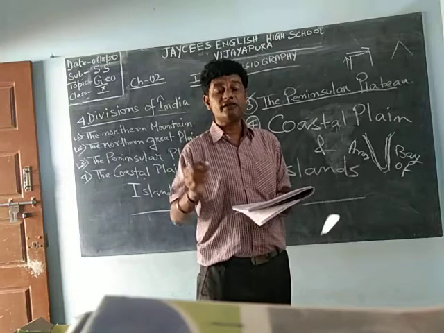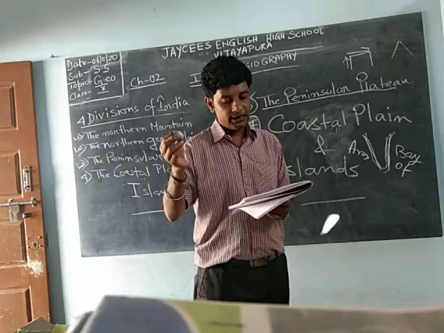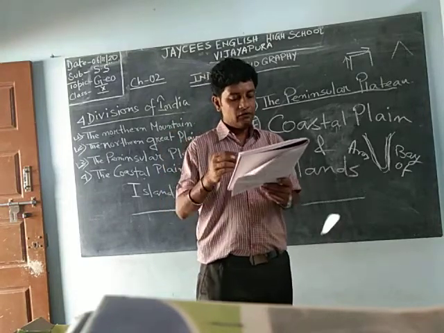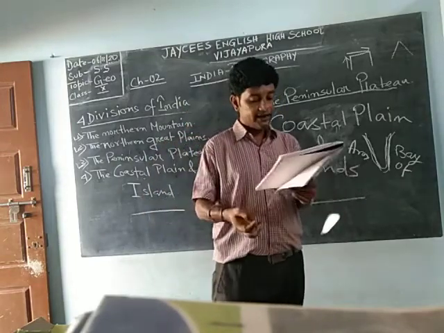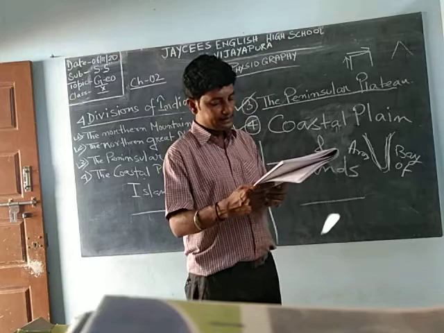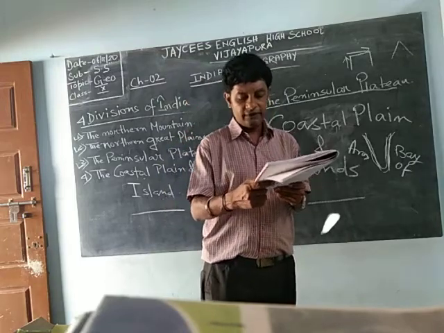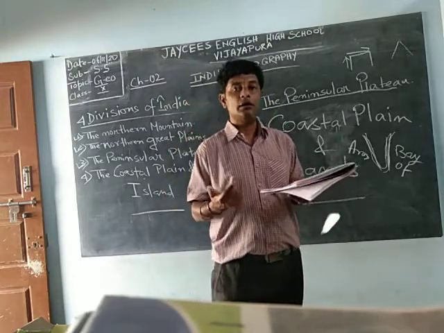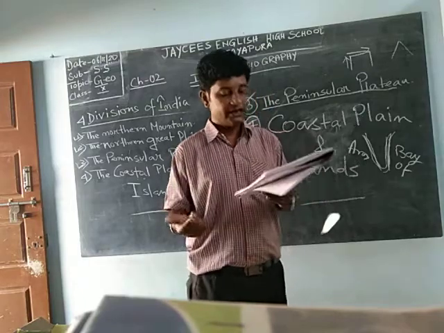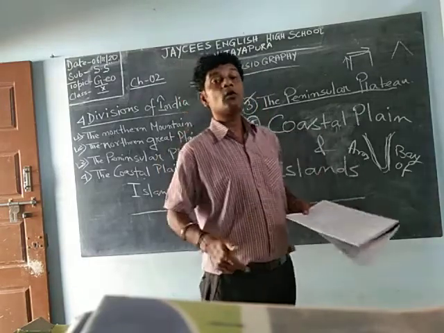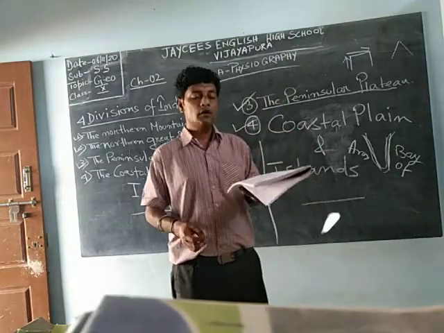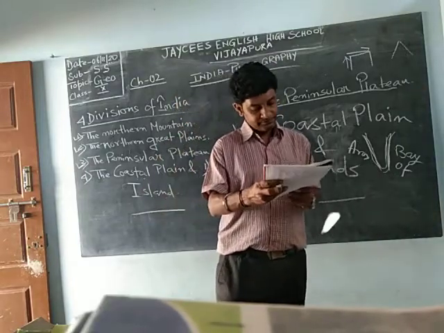Western coastal plain, it was divided into Konkan coast, Karnataka coast, and Malabar coast. Now we will see how this eastern coastal plain is divided. It is divided into two parts. Northern Sirkar, which lies to the north of river Krishna. Krishna river, you all know, right, north of the river Krishna, it is northern Sirkar. The southern part is called Coromandel coast. Coromandel, you all know, Coromandel coast.